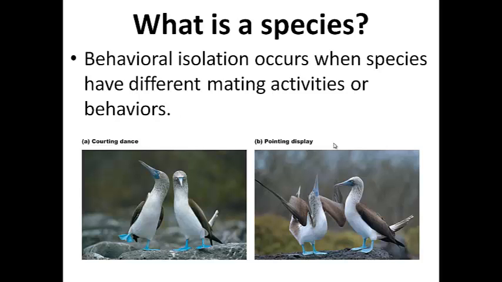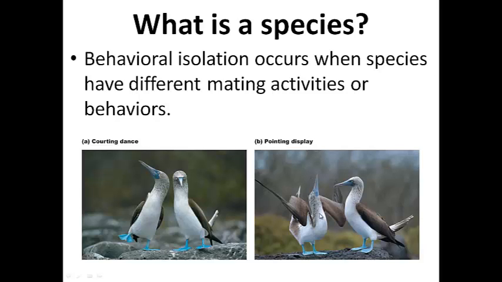Here's an example. Here we have blue-footed boobies. Blue-footed boobies are perhaps one of the most famous examples of mating behaviors. They are a marine bird. When they mate, we have the male on the left, the female on the right. The male does this dance. He wobbles back and forth. He jiggles around a little bit, and then he ends with this courting display that we see in B here that I'm pointing to with the cursor at this point.